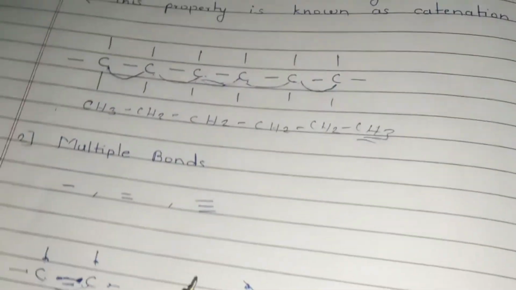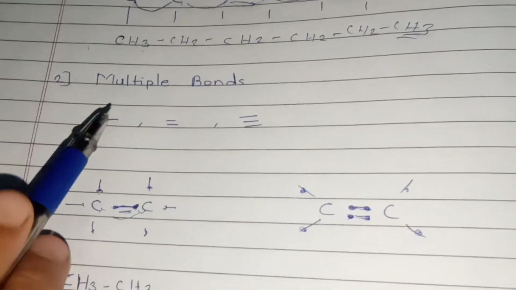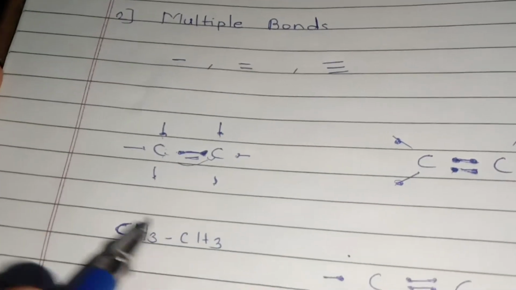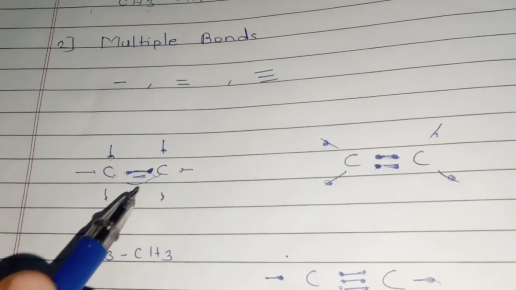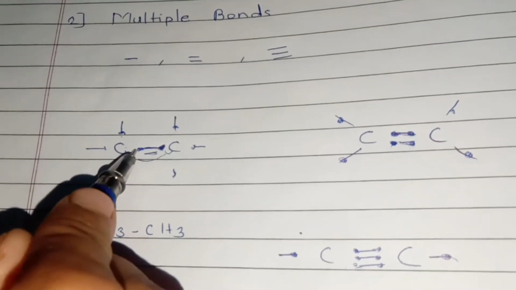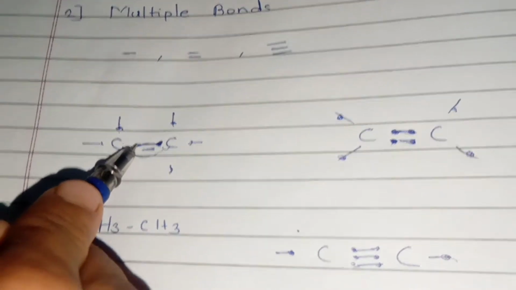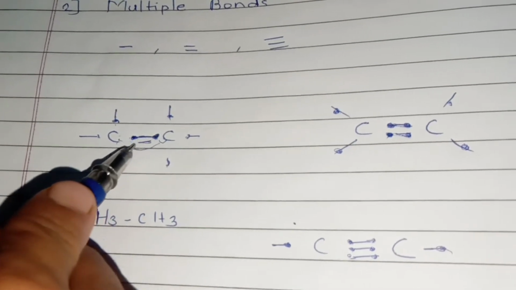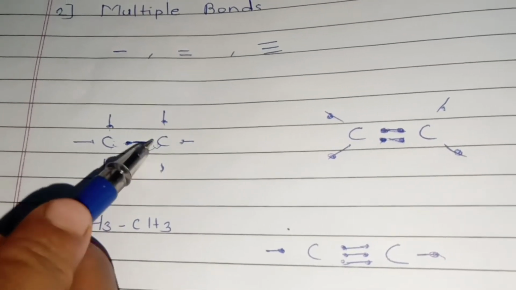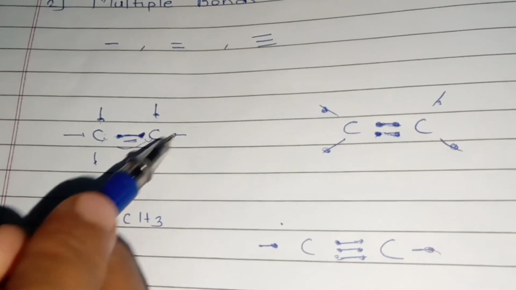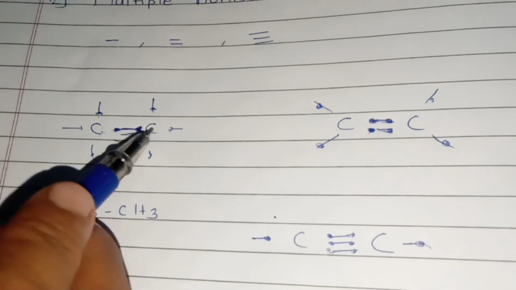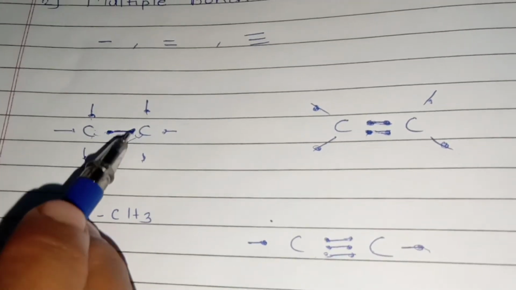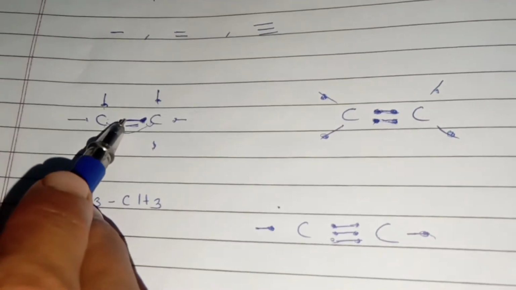Now the second property is multiple bonds. There are three types of bonds: single bond, double bond, and triple bond. A single bond example is ethane, C2H6. The structural formula of this is this carbon with 3 hydrogens, and this carbon with 3 hydrogens. Here one carbon shares one electron with the other carbon atom. Sharing of one electron takes place, and this carbon shares one electron. 3 hydrogens plus 1 electron is 4. Both carbon atoms form one bond, a single bond. This is the single bond.